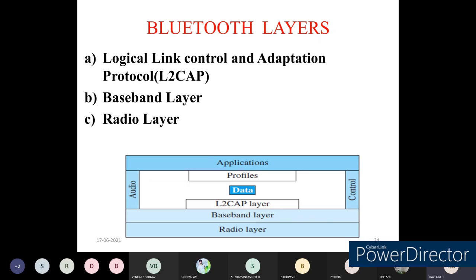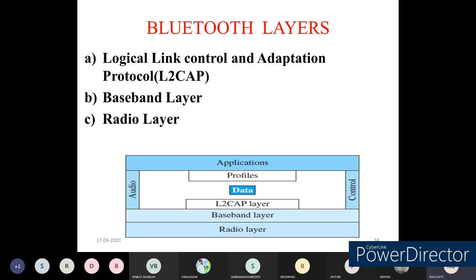In order to govern all this, we have two more fields in the Bluetooth protocol stack. One we call control and one more we call audio. This control stack is responsible for successful data transmission from one device to another device. These controlling mechanisms control how the data will be transmitted.